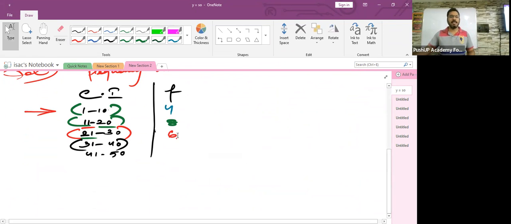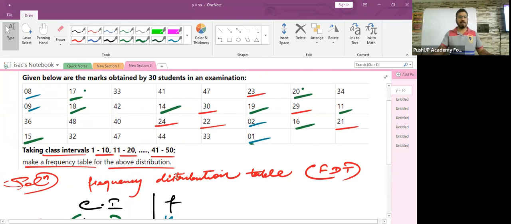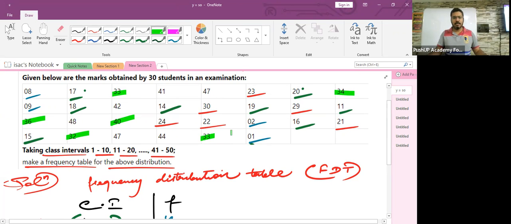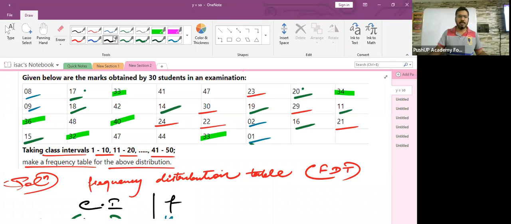Now, 31 to 40. Yes, Vani, start counting. 33. 33, 34. All right. 36. Avilash, will 40 be counted? Yes. Okay. 40 be counted. No, Vani? 31 to 40. The next one is 32, 33. All right. So how many are there? 2, 4, and 6. All right. So total 6 are there.